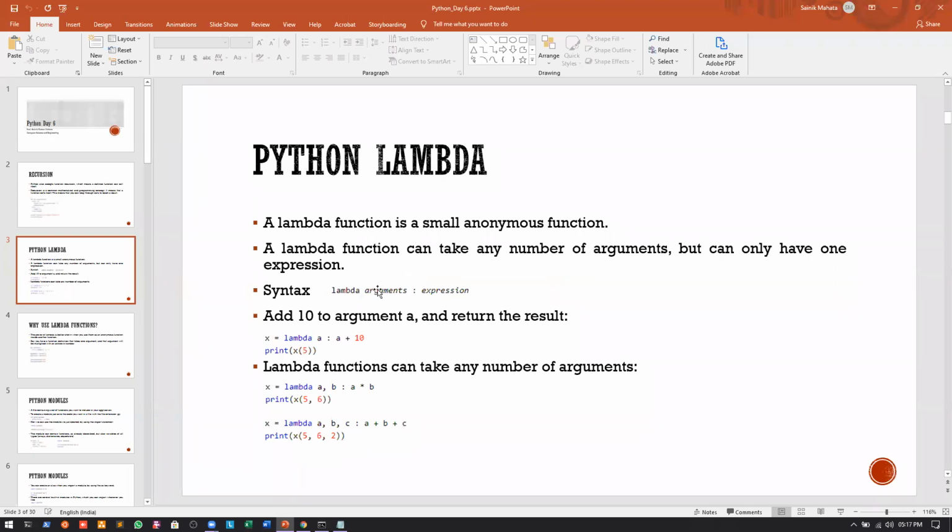Let us see the syntax, and it will be much easier for us to understand. First and foremost we will write the lambda. If you compare this with a normal function, whenever we were defining a normal function, we were using the def keyword. After the def keyword, we gave a space, the name of the function, then the parameters and the scope, and then we wrote the expressions or statements that will be executed whenever we enter the function. But in this case we will just use the keyword lambda. That's the important keyword here. We will have the arguments.